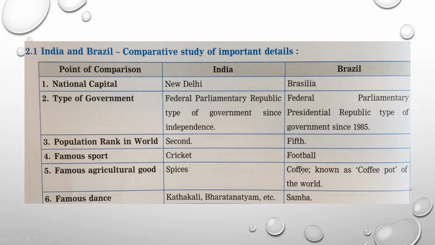Whereas in Brazil, coffee is the most important product which is manufactured, and because of coffee, Brazil is called the coffee pot of the world, because the maximum amount of coffee production takes place in Brazil. Now in India, we have a number of classical dances such as Kathakali, Bharatnatyam, Kathak, and many more. So our India is famous for such types of dances, whereas in Brazil, we find the famous samba dance.